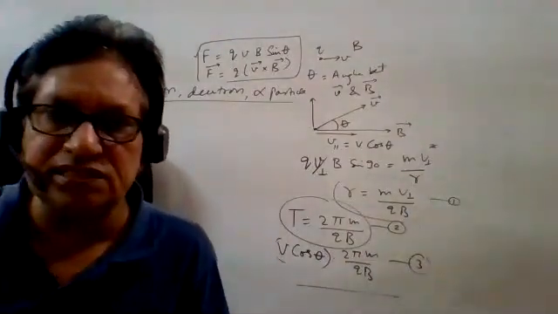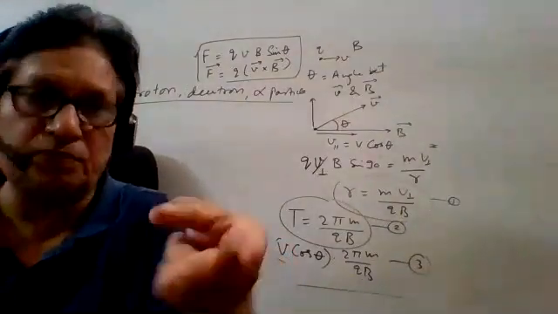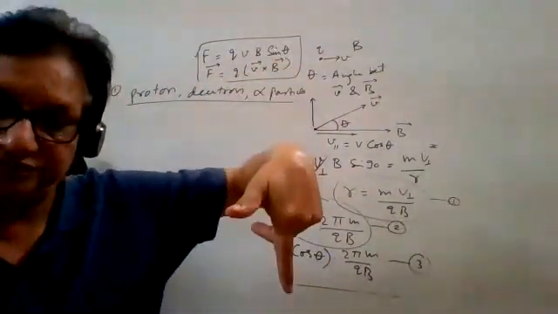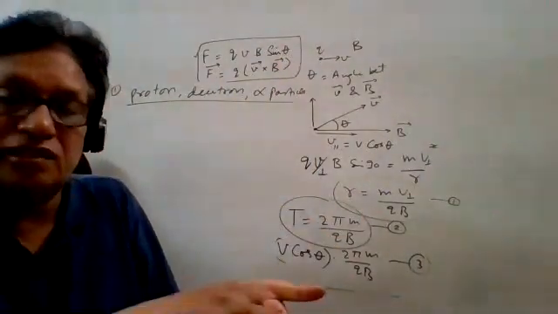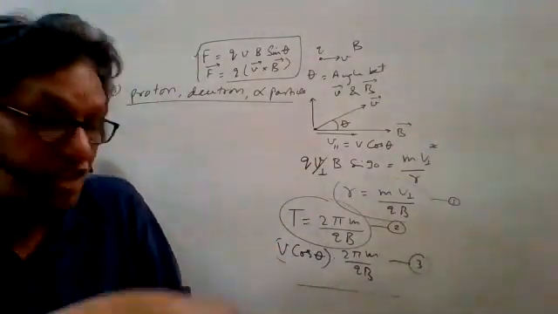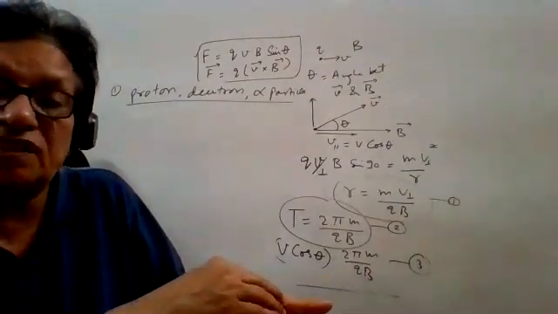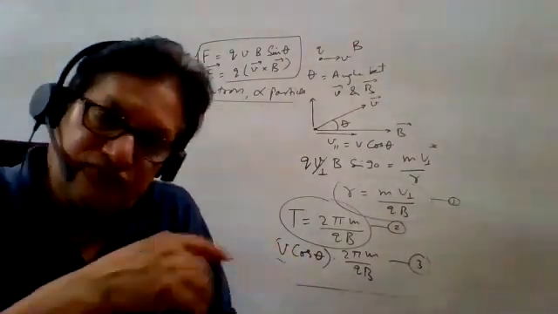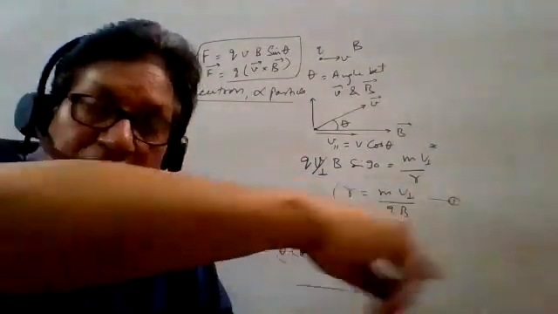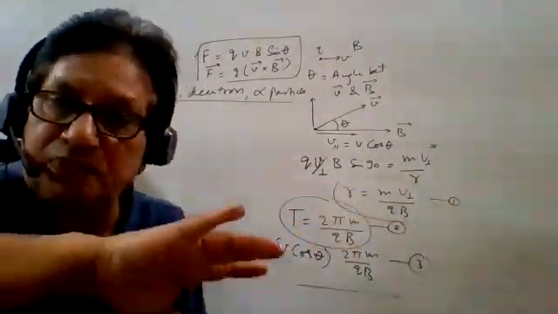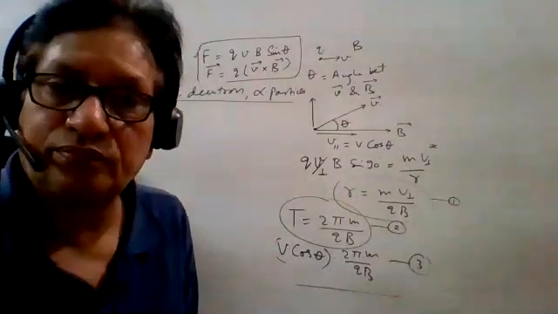Suppose the same magnetic field is there and both the particles are moving towards you. Suppose there is a directional magnetic field downward from roof to floor, and positive and negative charge particles are coming towards you. As per Fleming's left-hand rule, the positive charge particle feels a force in this direction. If I see from my side, it is left, so it is moving in the anti-clockwise direction. A proton, or positive charge particle, moves in the anti-clockwise direction. You are looking from the top.